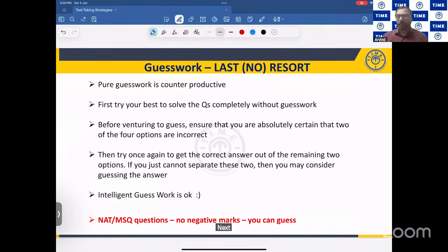Next one. People keep asking me, can I do guesswork? The answer is no. Mathematically, I can prove that by doing guesswork, you will not achieve anything. The fact that there are negative marks in the examination for wrong answers indicates that the examiner is not going to encourage people who do guesswork.